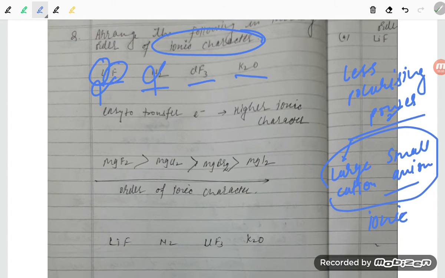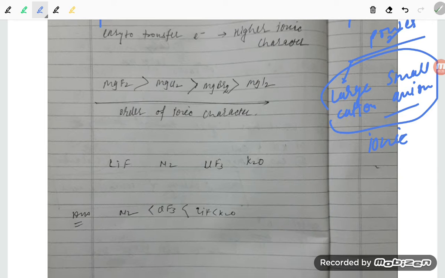If you want to arrange these, easy transfer of electron means higher ionic character. Here the transfer is also not easy, so this will be our answer.